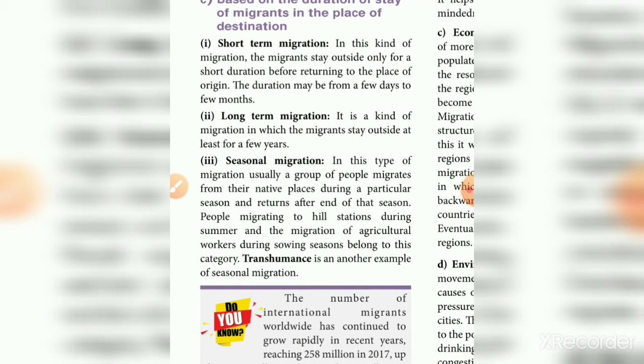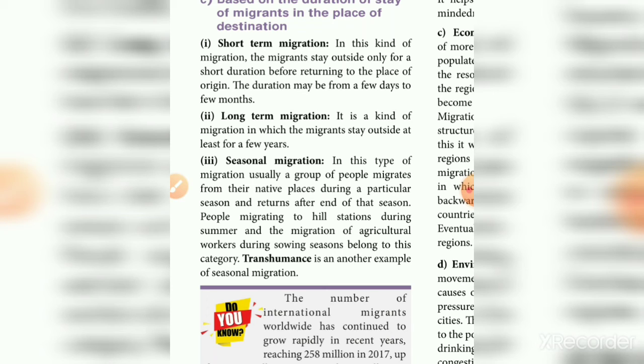First, short term migration: the migrants stay outside only for a short duration before returning to the place of origin, a few days or few months. The next one is long term migration, in which the migrants stay outside for at least a few years.